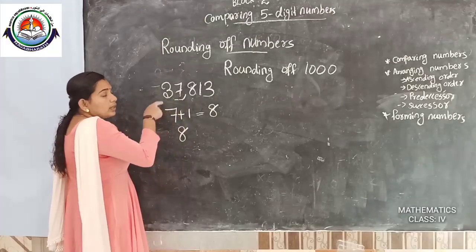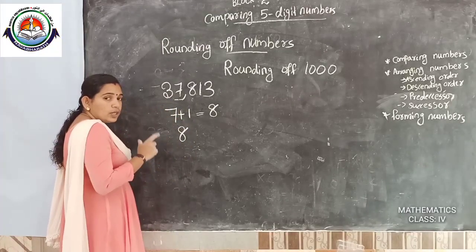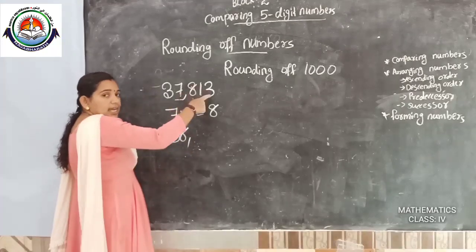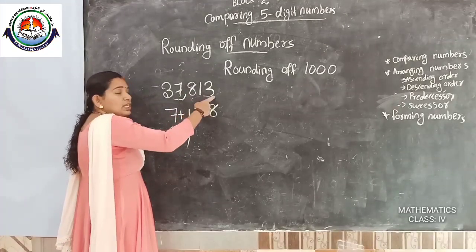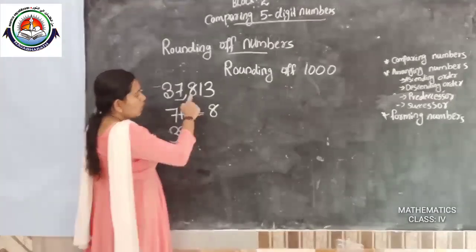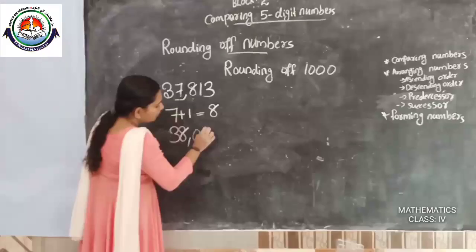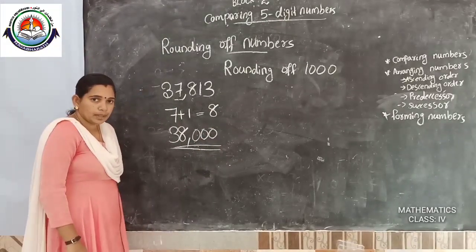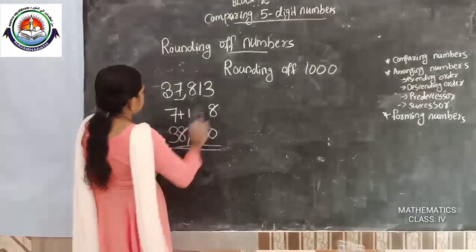Then on the left side there is no need of changing, we put the same number. Then on the right side, how many digits are there? That many zeros you put. How many digits? 1, 2, 3. So we are putting 3 zeros. Okay, some more problems we will check.